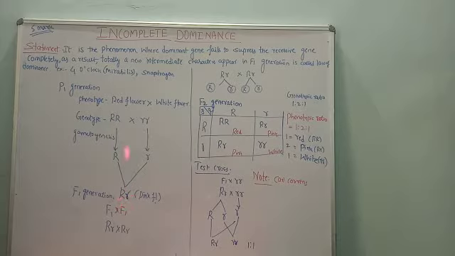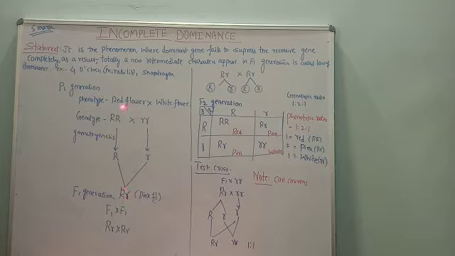Capital R means red flower, small r means white flower. According to Mendel's monohybrid cross, what should happen? We must get all red flowers. But here, instead of red flowers, some intermediate character is obtained. What is that? With capital R small r, the pink flowers are obtained.